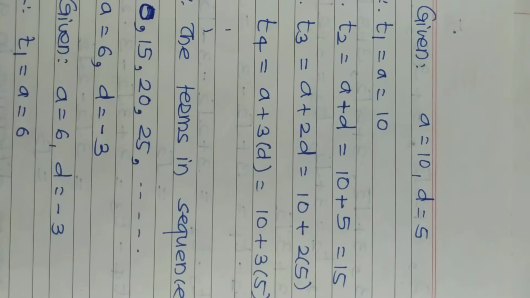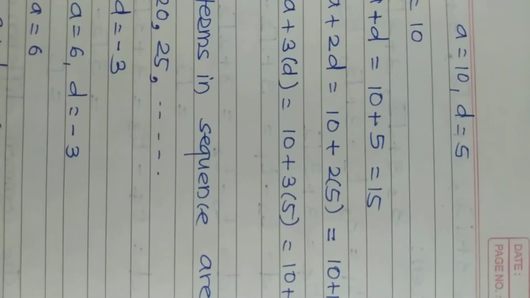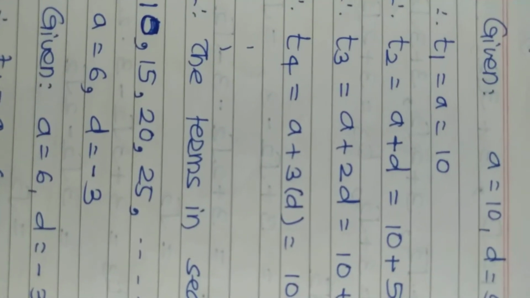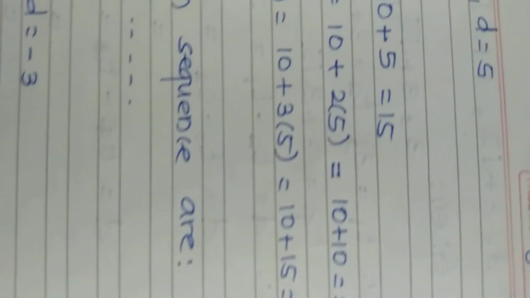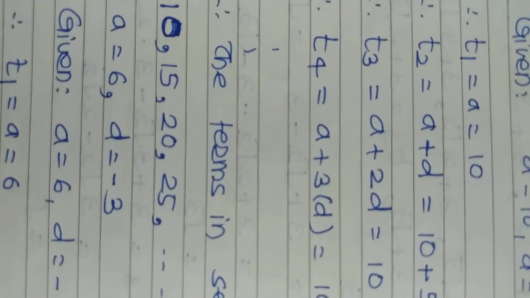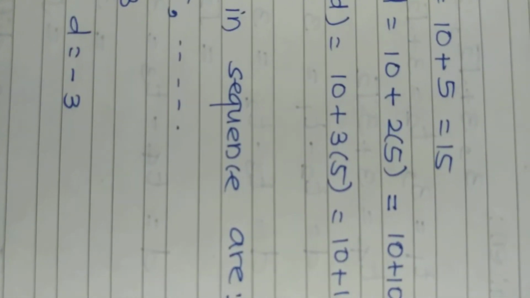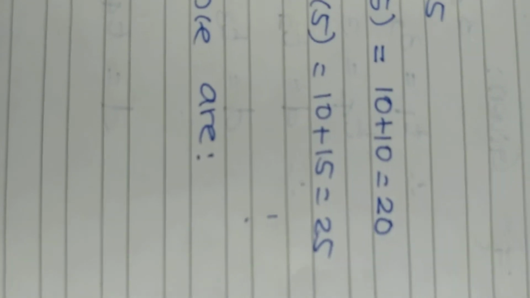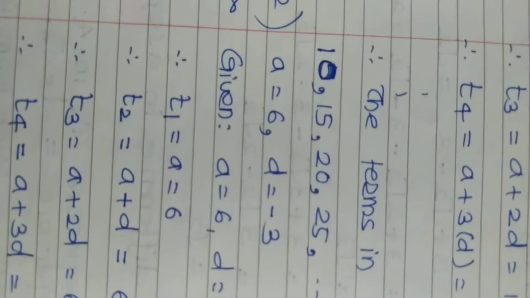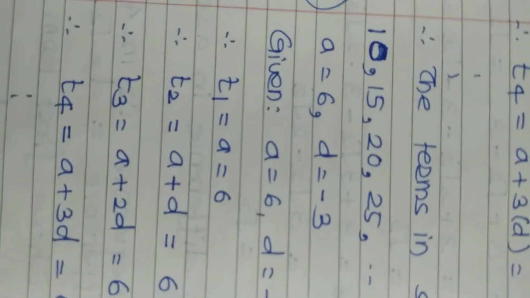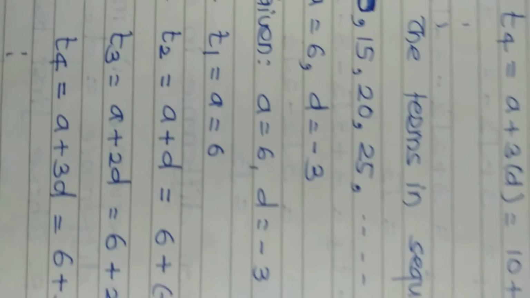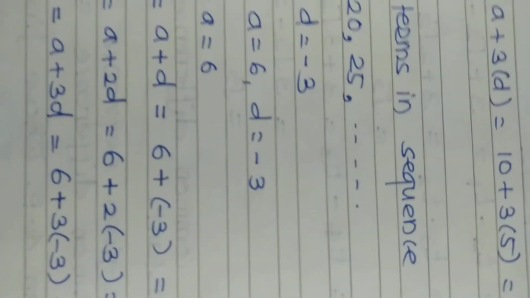T2 equals a plus d, so 10 plus 5, 15. T3 equals a plus 2d, so 10 plus 2 into 5, that means 10 plus 10, it is 20. Then T4 equals a plus 3d, so 10 plus 15, it is 25. So the terms in the sequence are 10, 15, 20, 25 and so on.